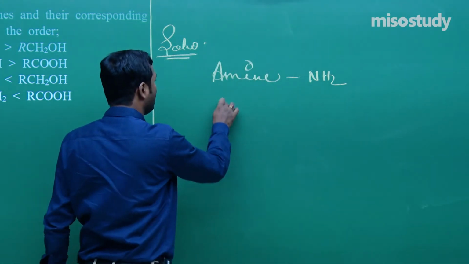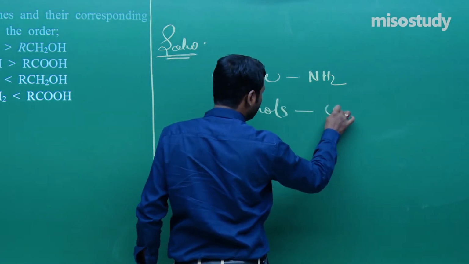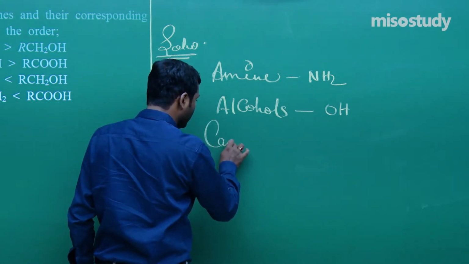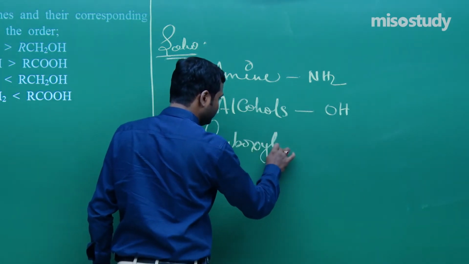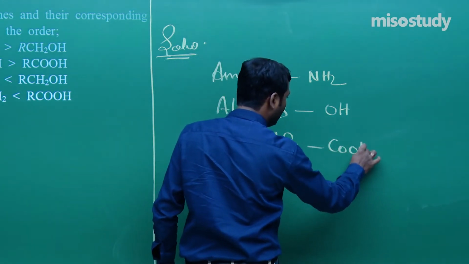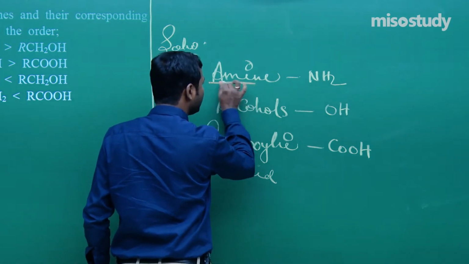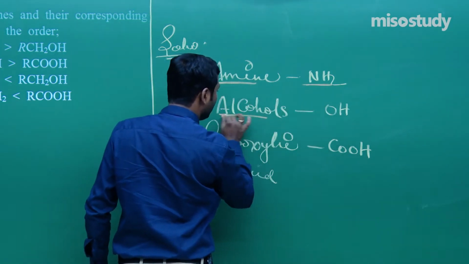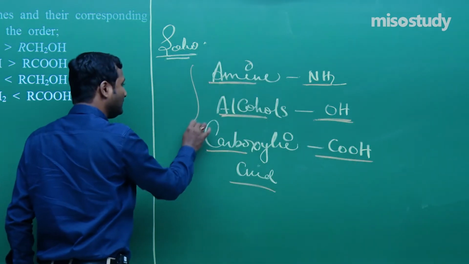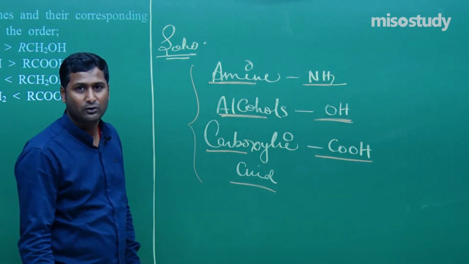If I talk about alcohol, it contains the OH group. If I talk about carboxylic acid, then it contains the COOH group. Clear to you? That is amines, NH2, this one is alcohol, OH, and this one is COOH. Now, in all the three cases, which one has more tendency to form hydrogen bonding?